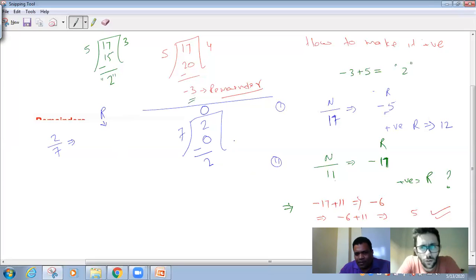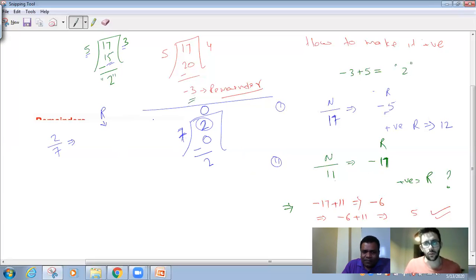Can you repeat, Shyam? I just 2 divided by 7. How do we do the division? I have to read the table. Like here I read 5 threes are 15, right? Here the number is very small. I cannot read even one time. So I read 0 times. And the remainder is 2.